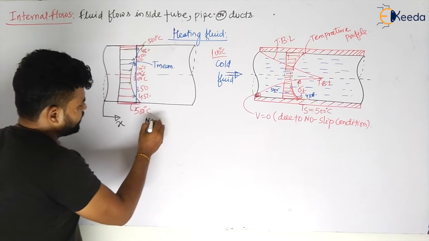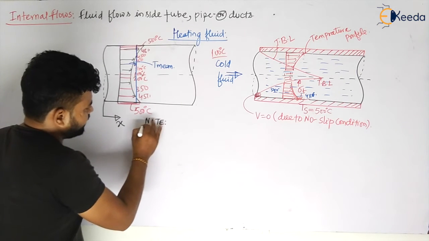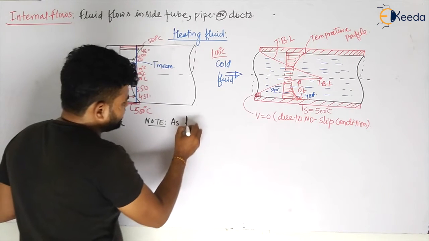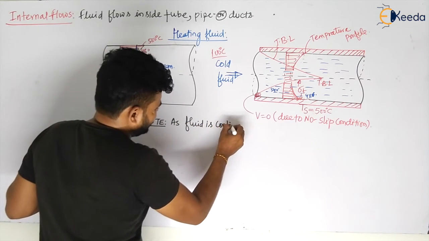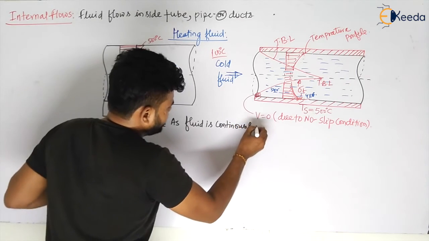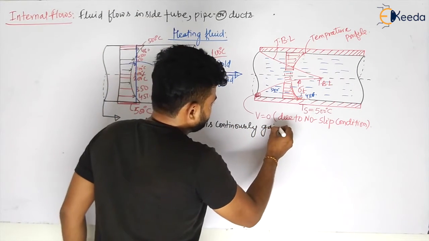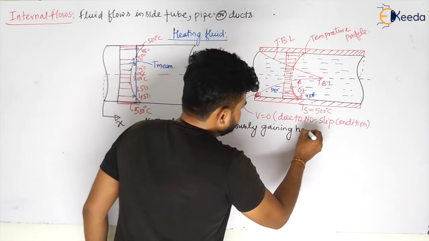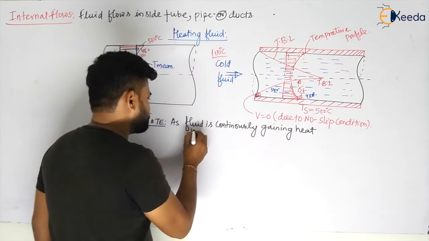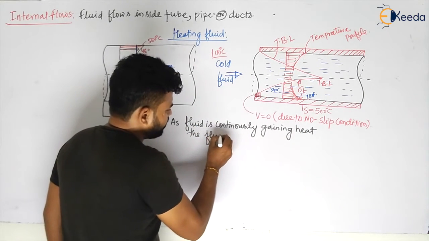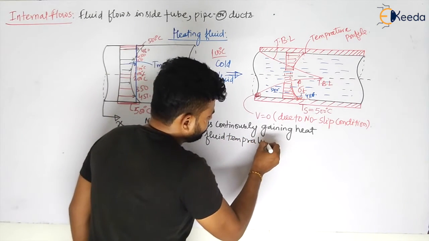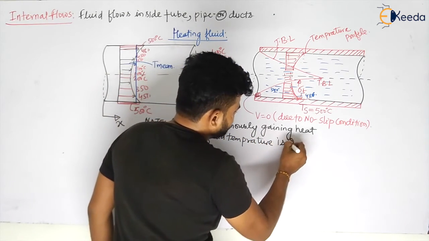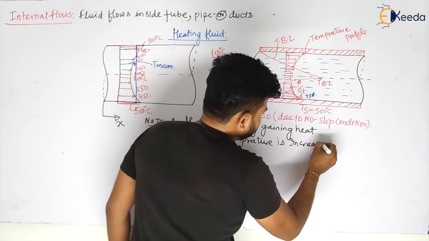You can take a note here: as the fluid is continuously gaining heat, the fluid temperature is increasing with length.